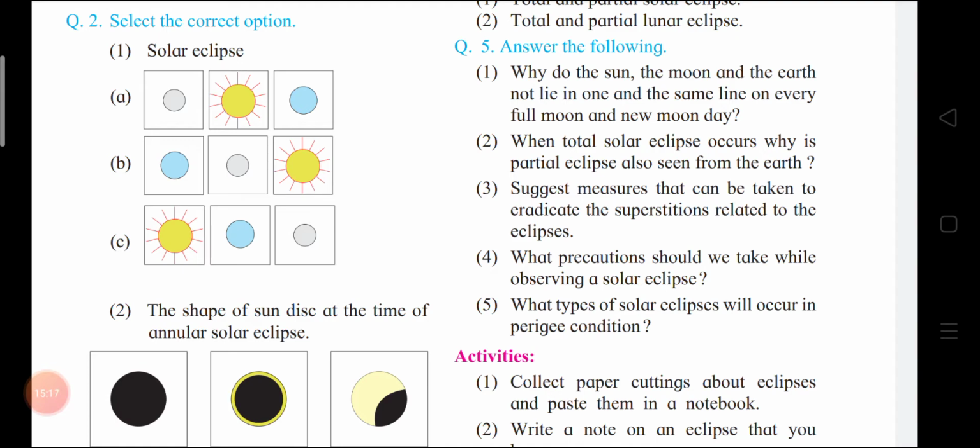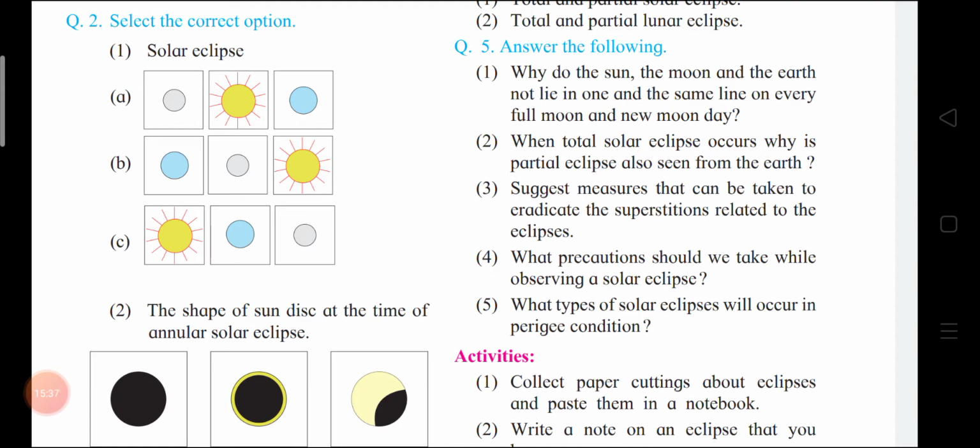Then, next question. Suggest measures that can be taken to eradicate the superstitions related to the eclipse.